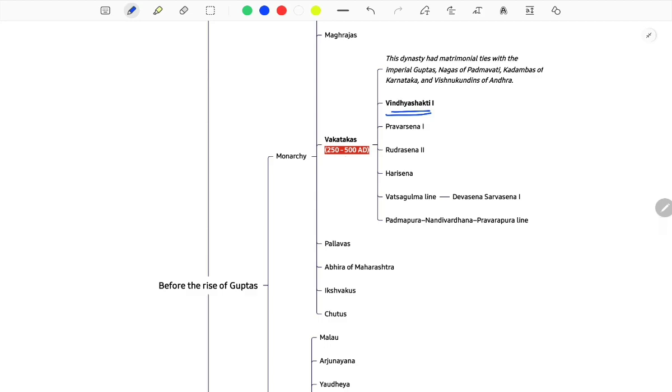Remember these two lines. Of course, this is in your notes. I am inferring a question on the basis of the Vatsagulma line and the Kardamaka line. These two are associated with your Vakatakas. You can get a question like this also.